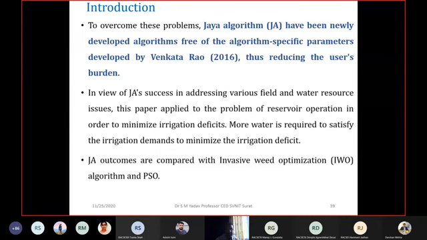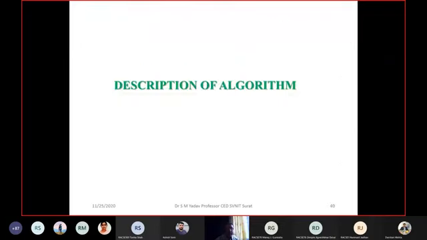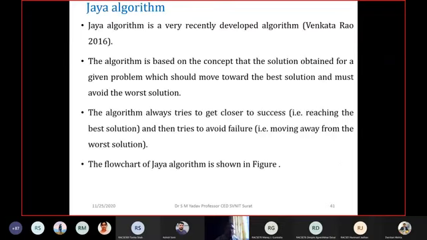This is a short-term training program on soft computing technique applications. The results of Jaya were compared with two other algorithms in this specific application, that is the invasive weed optimization algorithm and the PSO algorithm, that is particle swarm optimization. So totally the reservoir operation for minimizing irrigation deficiency has been solved using three algorithms here. Number one, Jaya algorithm. Number two, invasive weed optimization algorithm, that is IWO, and number three, particle swarm optimization algorithm, right?